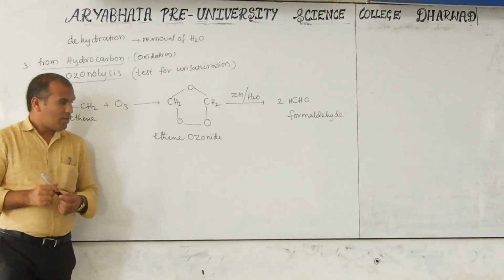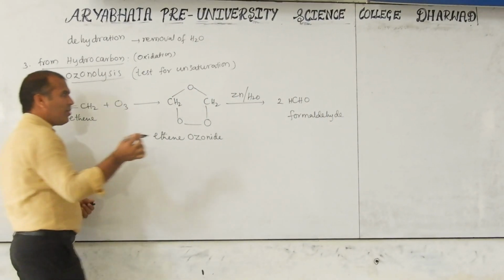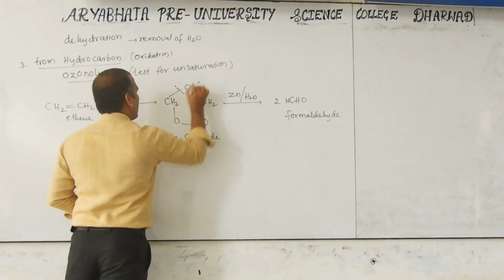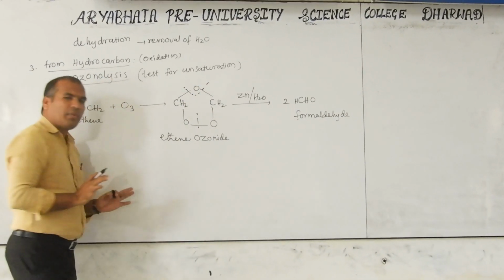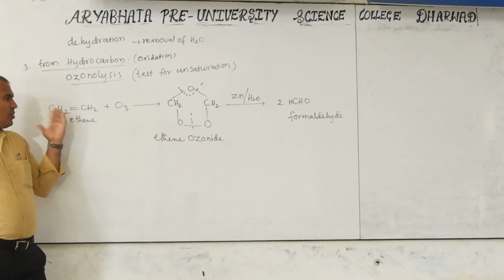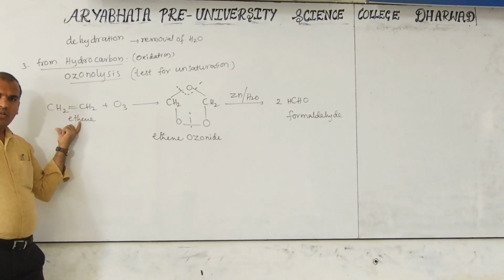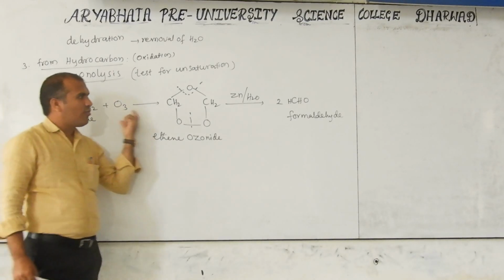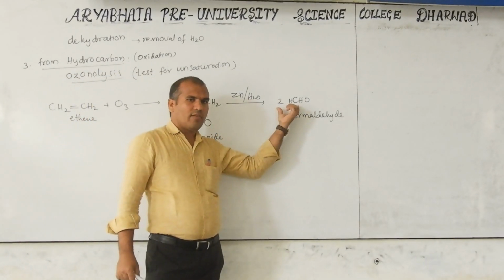Now the question is how it breaks down like this. I am just giving the idea, but this is not the mechanism. If you want the mechanism, I will give the mechanism also. So this unsaturated compound reacts with ozone, then forms 2 moles of formaldehyde.